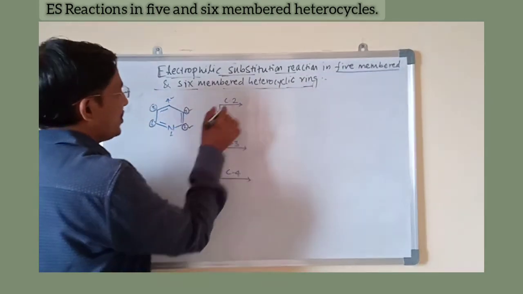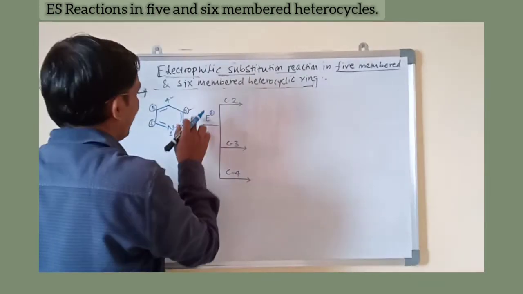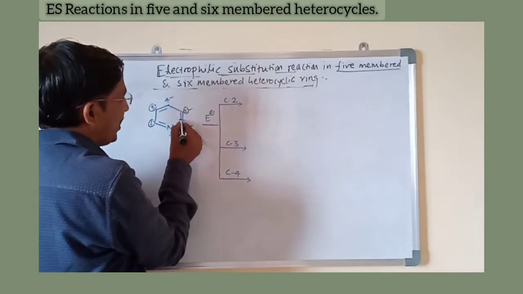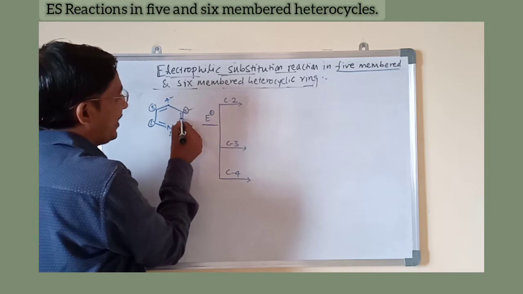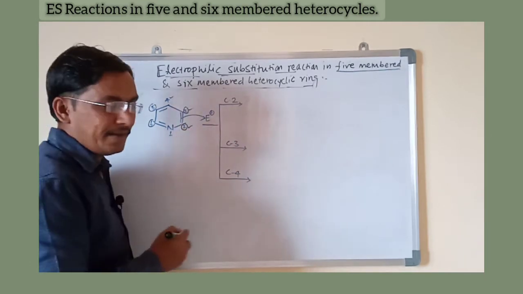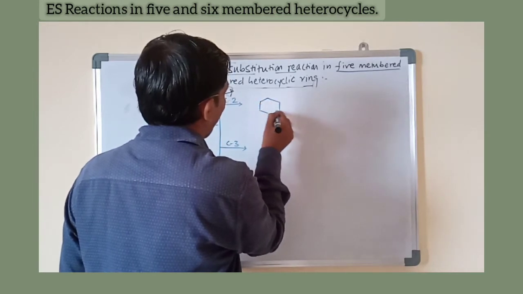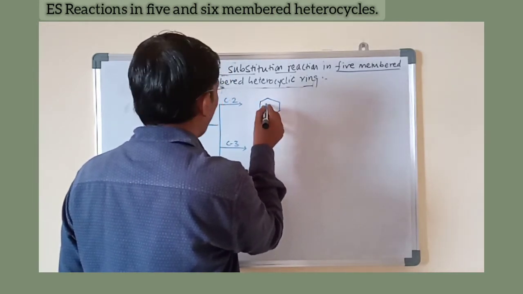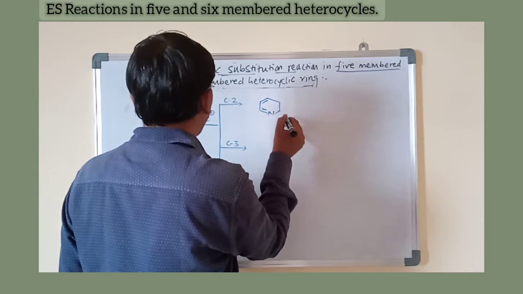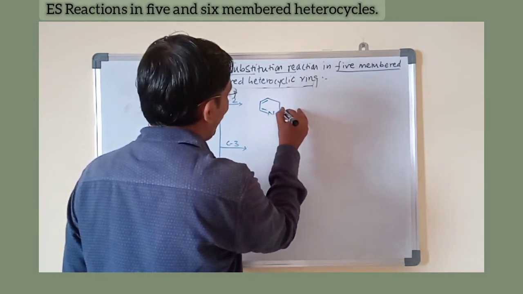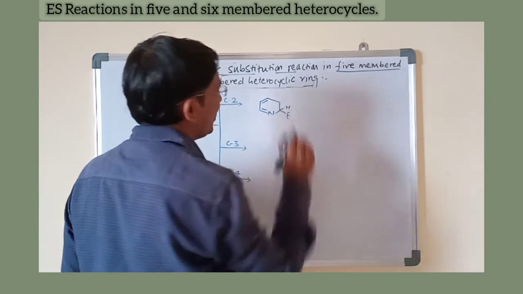First of all, we will check C2 electrophilic substitution. The double bond from the second position shifts onto the second carbon, which attacks the electrophile. The nitrogen keeps its other two double bonds as they are. A bond is formed between this carbon and the electrophile, and the proton is there.